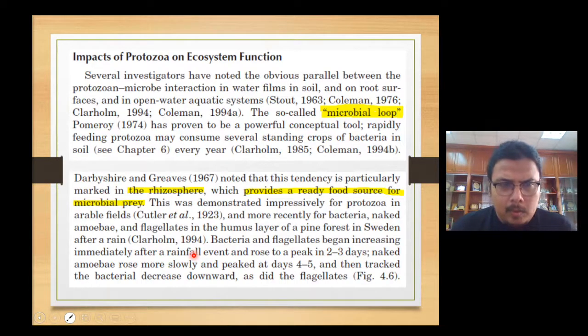What is important about protozoa is that most of them are bacterial feeders, not only bacterial but microbial feeders.